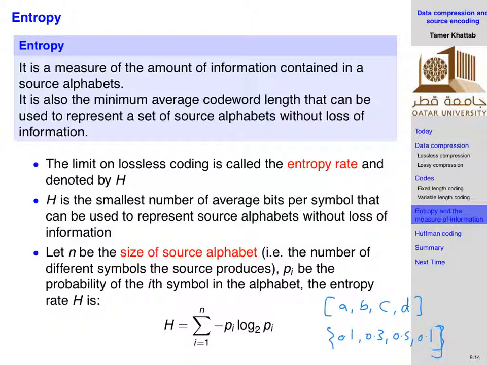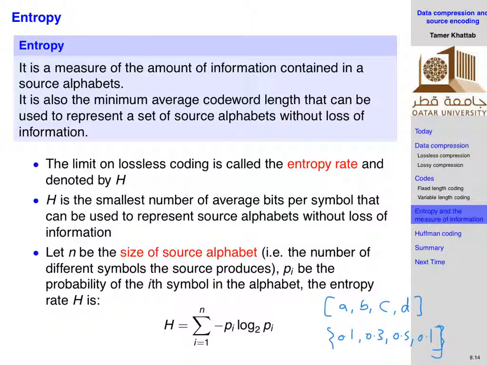So if I ask you what's the entropy of this source, you simply need to do this calculation. You do summation from 1 up to 4, because I have only 4 possible symbols. And then will you use their values? No, you are only going to use their probabilities. So the entropy only depends not on the values of the symbols, but on the probabilities of the symbols.